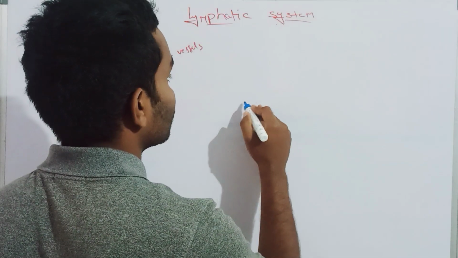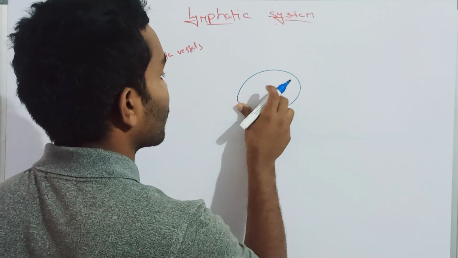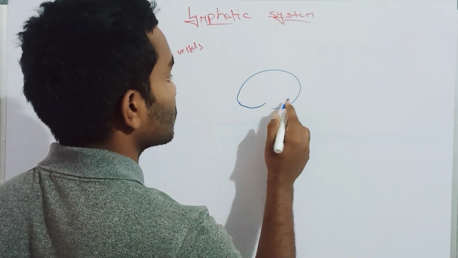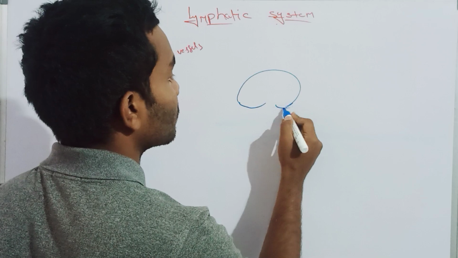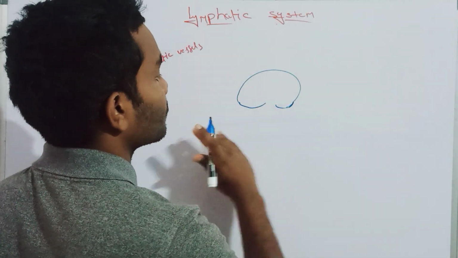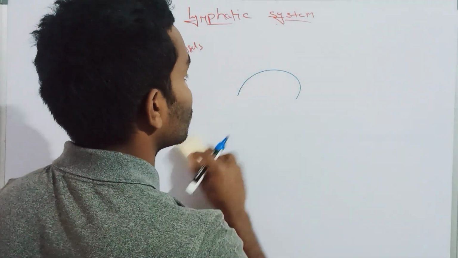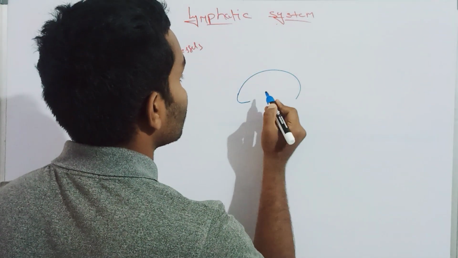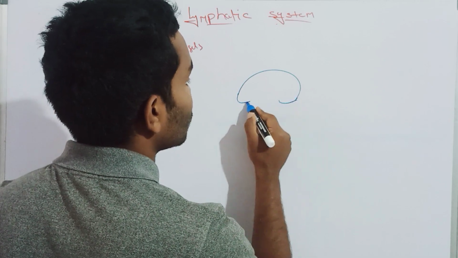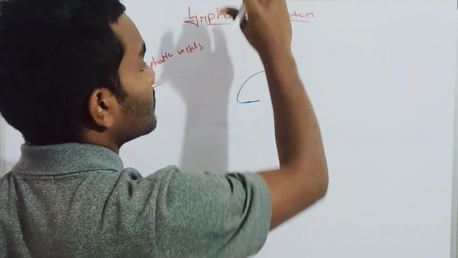Let me explain the lymph node before going further. For example, this is the lymph node. It will be bean shaped, right? This is the capsule.